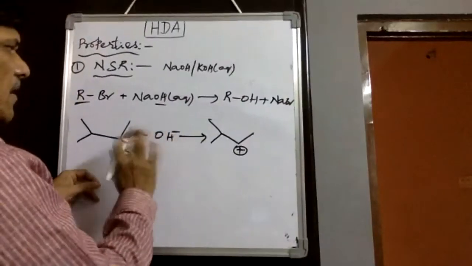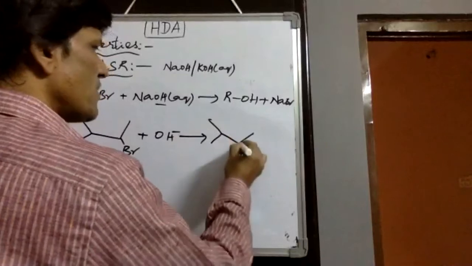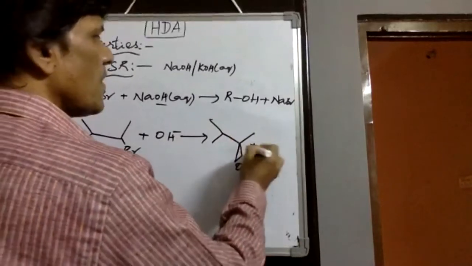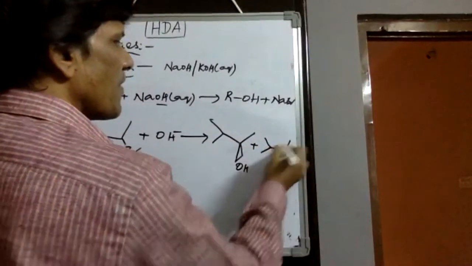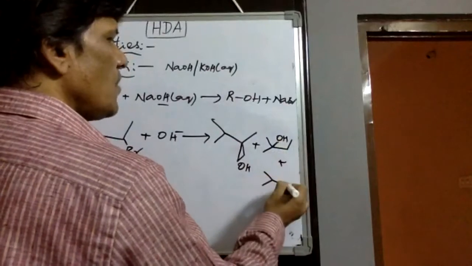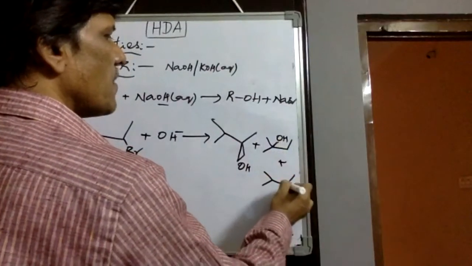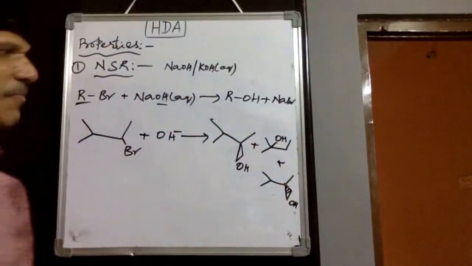Therefore, in this mechanism we observe that multiple products are obtained, with both retention and inversion products.